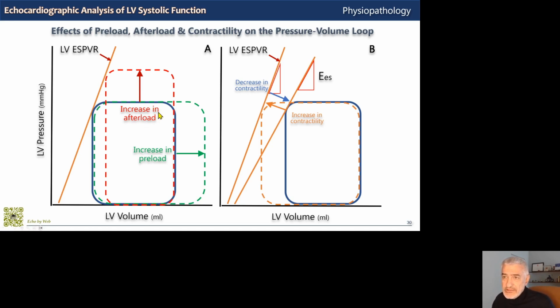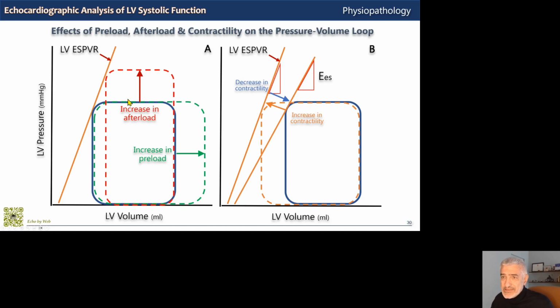In contrast, we have this red pressure volume loop, which characterizes an increase in afterload, for example, an increase in arterial blood pressure or the development of aortic stenosis. You have a shift upwards of the end systolic pressure volume point, but still it stays on the same contractility line.